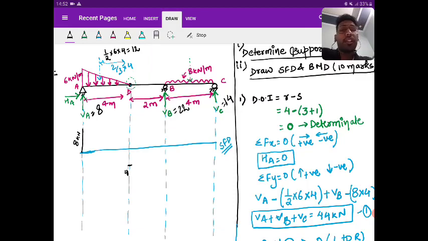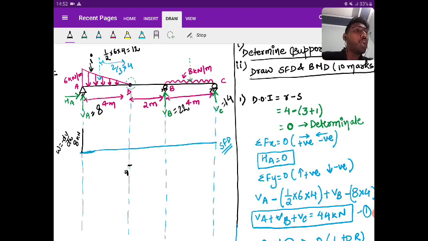Again, this load intensity diagram is 1 degree, so the shear force diagram will be 2 degree in that portion. That can be seen with W equal to minus dV by dx. Now answer me fast in the comment box. At A, W exists.